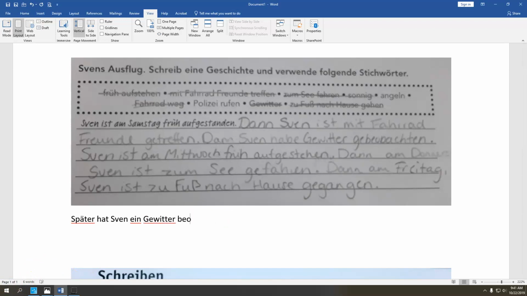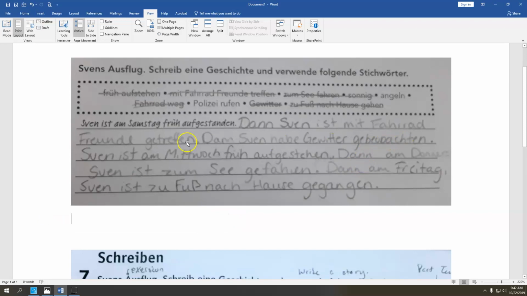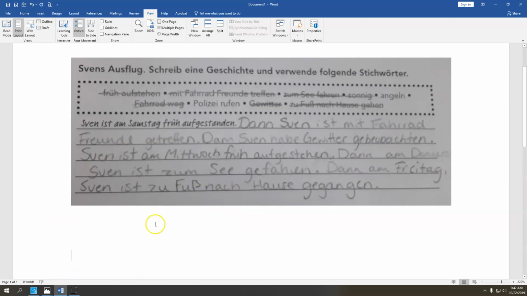So we want beobachtet. All right, so that would be how we'd want it. Später hat Sven ein Gewitter beobachtet. Good. So, Sven ist am Mittwoch früh aufgestanden. All right, so we went from Saturday and we've jumped all the way to Wednesday now. It's kind of odd, but okay.